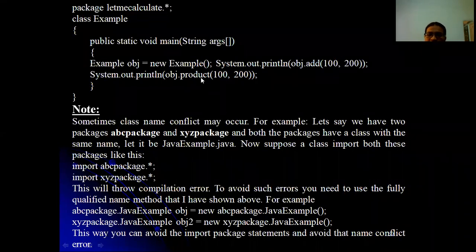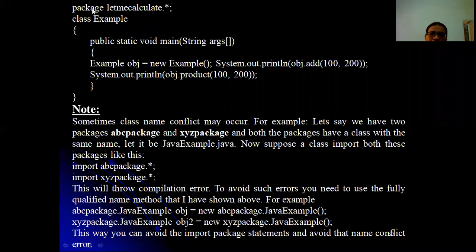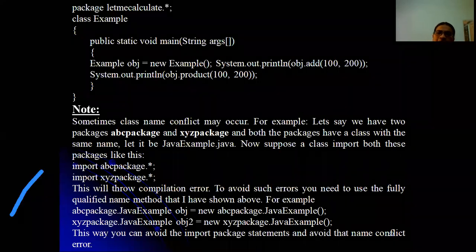That multiplication class is available with the multiply sub package, but calculator class is available with the let me calculate main package. So here this is not a package, this is import actually. Okay, so example object is equal to new example. So system.out.println, we are just calling an add function which is available with the calculator class, and we are calling a product method which is available in the multiply sub package.